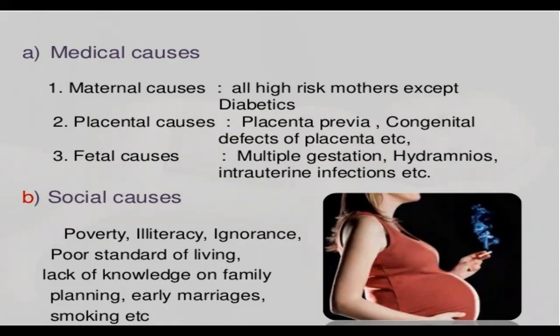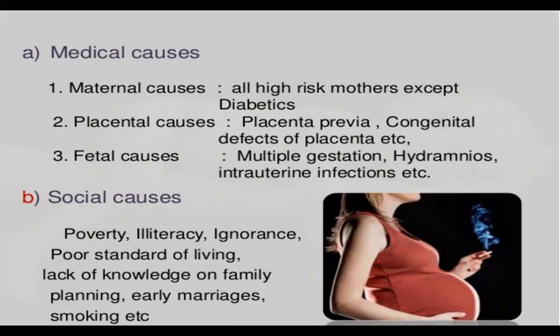There may be placenta previa. What is the meaning of placenta previa? That is, the placenta is attached in the lower uterine segment. There are 4 degrees, that is lateral, marginal, when the os is completely closed and the os is completely open. These are the degrees of placenta previa, and congenital defects of the placenta can be there. And you know that the placenta is normally present in the upper uterine segment and posterior wall.